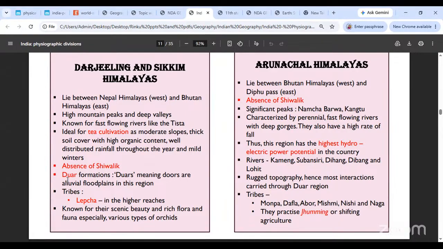Then you have the Lepcha tribes. Okay, over here the famous tribe is the Lepcha tribe. And these places are very well known for their scenic beauty and high flora and fauna. Okay, you get various types of orchids over here, and the orchids here are very famous. All right, that is the Darjeeling, Sikkim Himalayas.